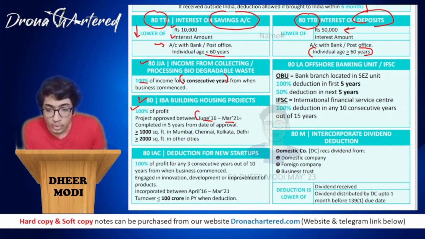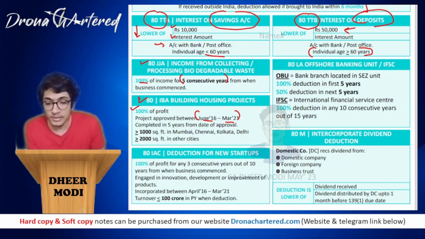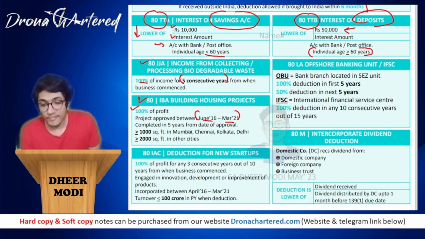So if the project has been approved between June 2016 and March 2021, then it will be allowed as deduction under this section. Next, it should be completed in 5 years from the date of approval. From whenever the approval has been received, it should be completed within 5 years. If the area is equal to or more than 1,000 square feet in Mumbai, Chennai, Kolkata, Delhi, so these are your tier 1 cities, and only if it is greater than 2,000 square feet in other cities, only then will you be allowed deduction under this section. So 1,000 for your MCKD, that is Mumbai, Chennai, Kolkata, Delhi, and for others it is 2,000 square feet.